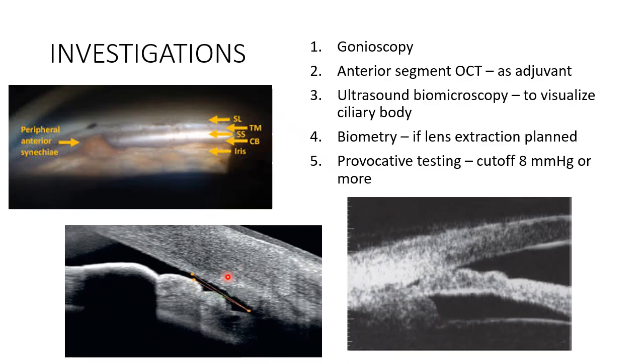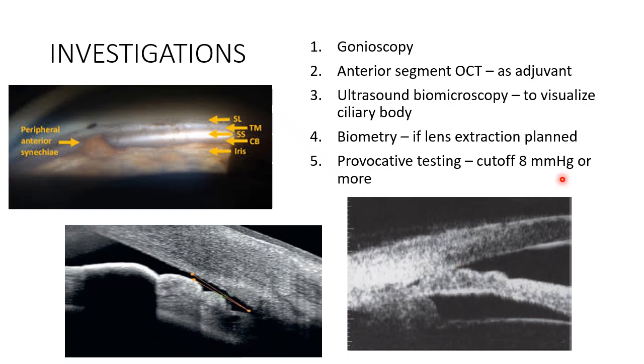Then we have ultrasound biomicroscopy. So ultrasound biomicroscopy looks like this. So what is the difference? Ultrasound biomicroscopy, of course, uses sound, right? So this can actually see the ciliary body also. So sometimes when you want to see an anteriorly placed ciliary body, or if you want to see tumors of the ciliary body, you might use this ultrasound biomicroscopy.